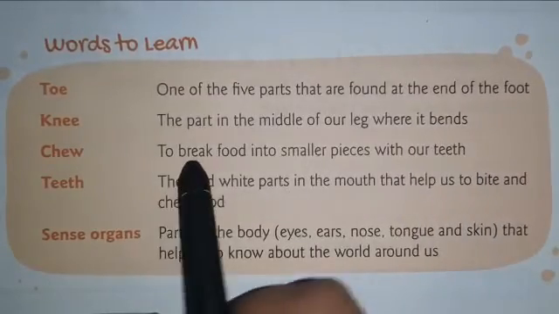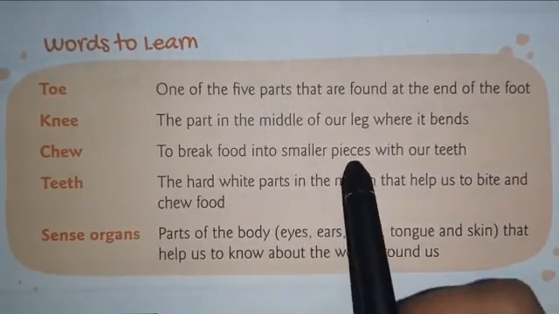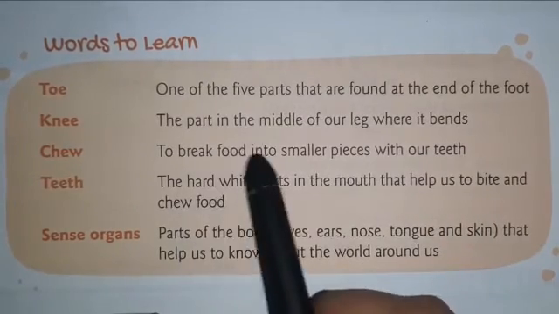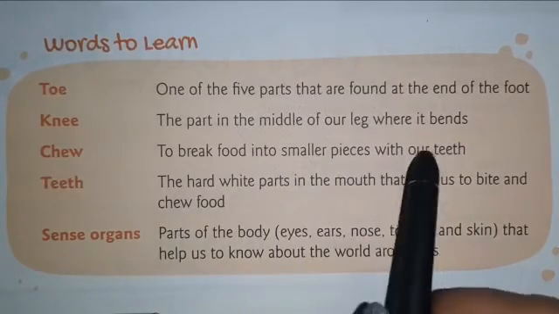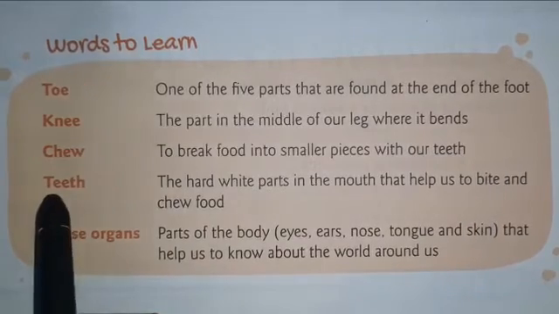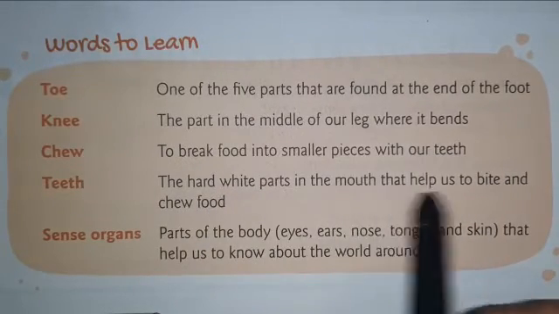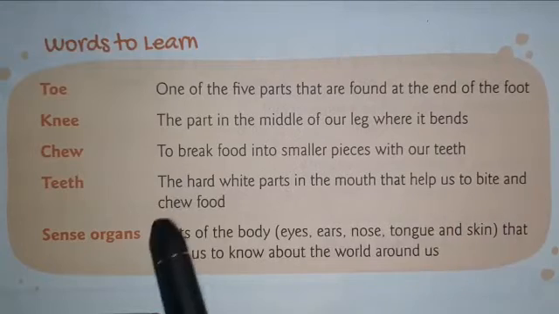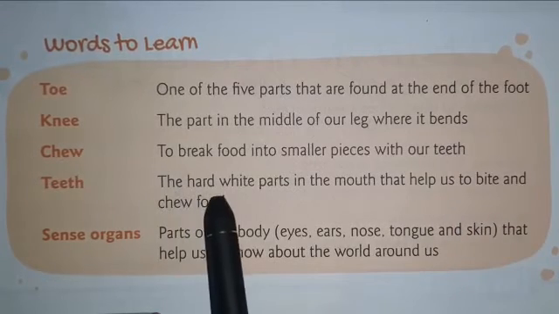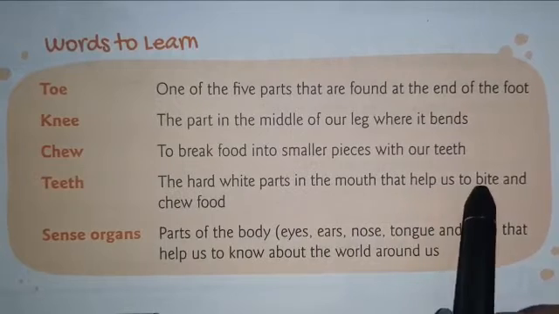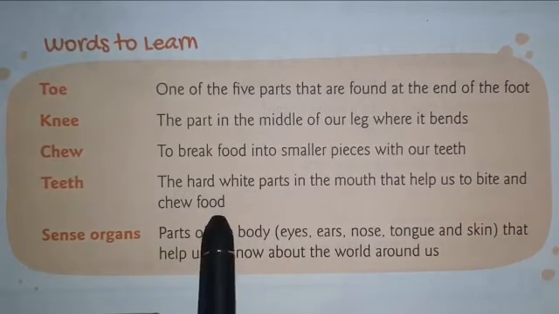Chew. To break food into smaller pieces with our teeth. Teeth. The hard white parts in the mouth that help us to bite and chew food.